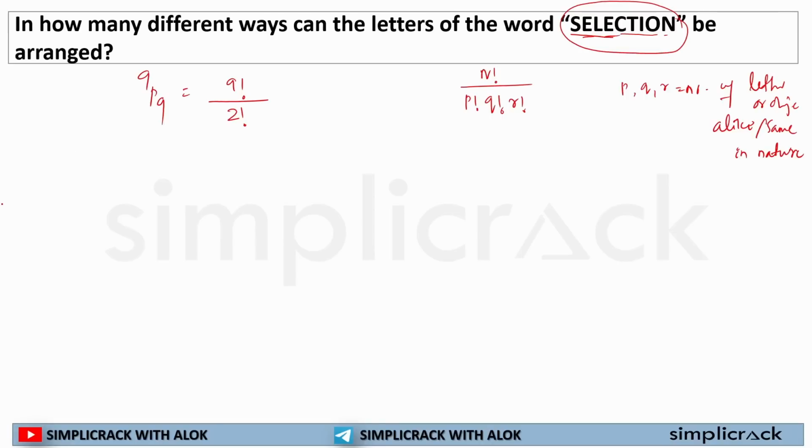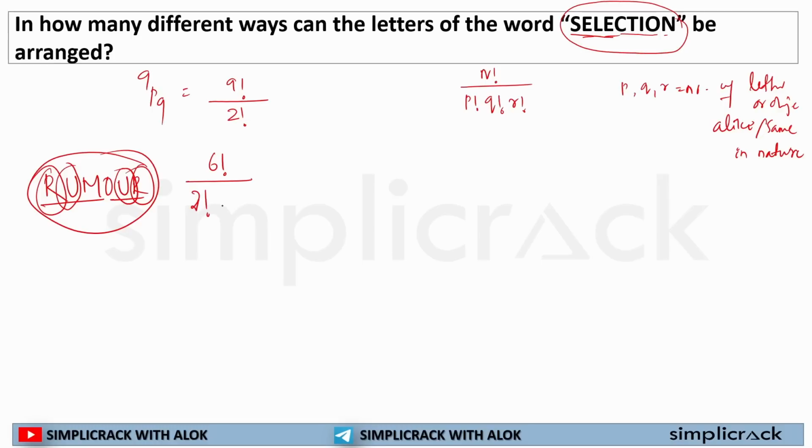For example, a word like rumor. How many letters are there? 6 letters. So 6 letters can be arranged in 6 factorial, 6P6. Now U is available twice, R is available twice. So you will write 2 factorial divided by 2 factorial. How many times has a letter repeated itself? You have to write it down. Okay, that's the formula. For example, this is a classic example that has been asked so many times, that is assassination.